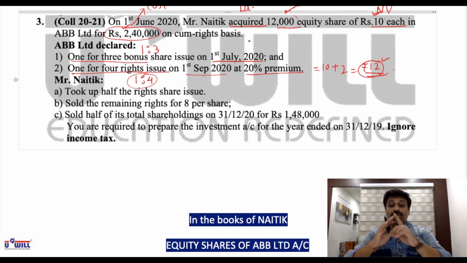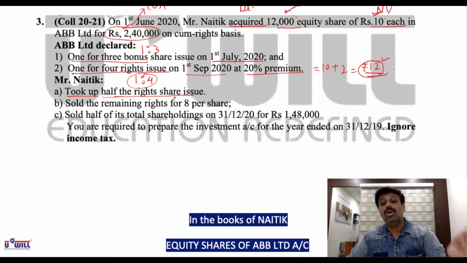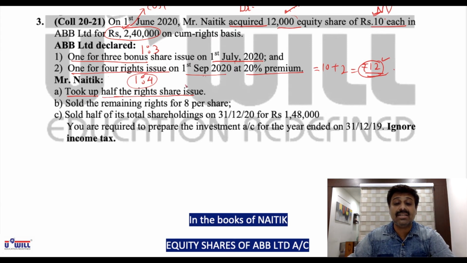Now what did he do with 4,000 right shares? I told you 3 options are possible with him: deny, buy, or give it to someone else. Let us see what he has done. He took up half the right shares issue. What did we discuss? 16,000 is 1/4, so 4,000 right shares he is entitled to. Half of that, 2,000 right shares, he has taken up, means purchased, at 12 rupees. So 2,000 shares he has purchased at 12 rupees.